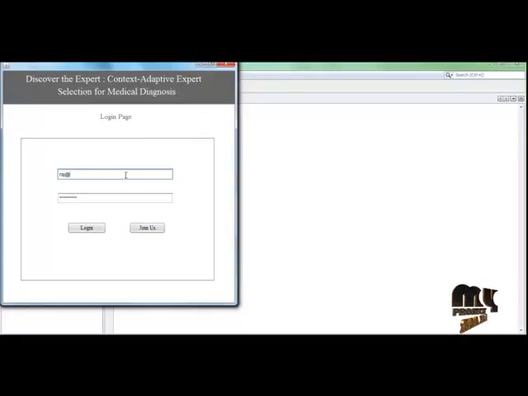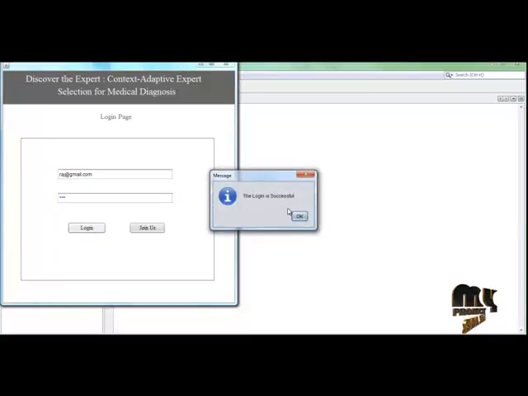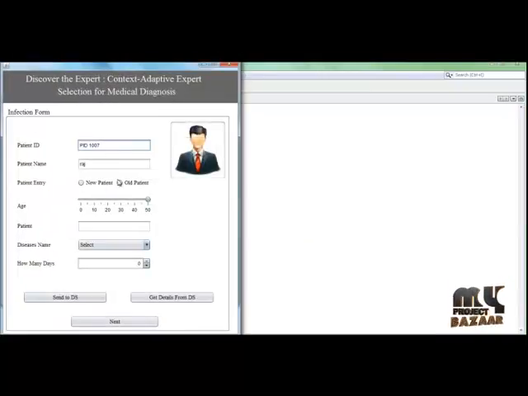Enter the email ID, gmail.com. Users are stored in the expert selection website. And then the same, Raj. So login is successful. So this is the patient home page.